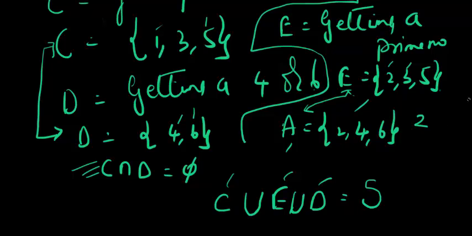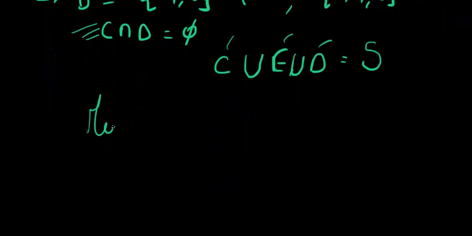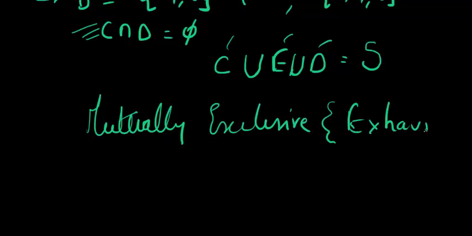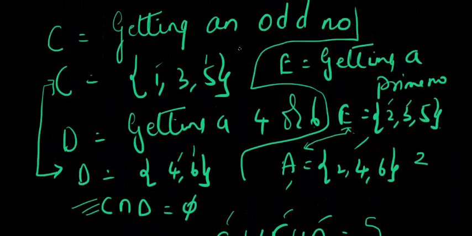Now, is there a possibility that I can have 2 or more events which are both mutually exclusive and exhaustive? Yes, it is possible. Consider these events, getting an odd number and getting an even number.